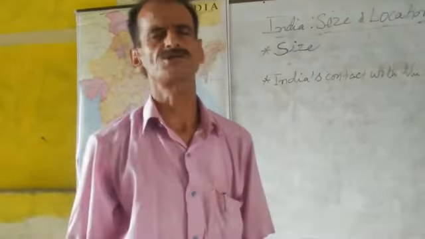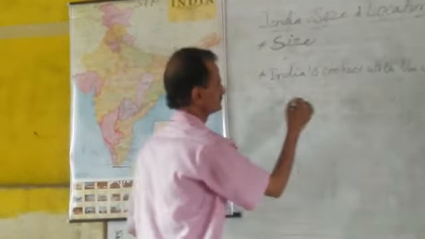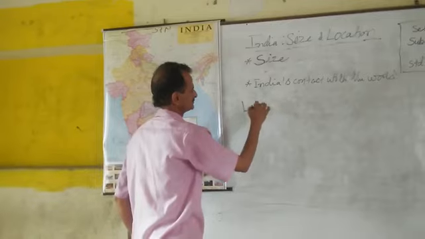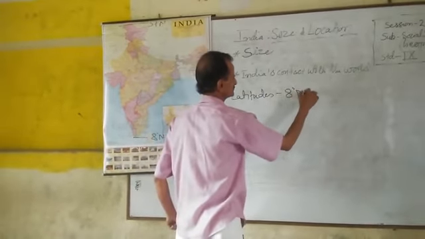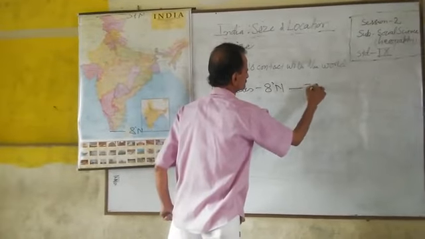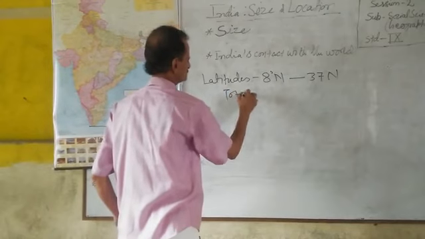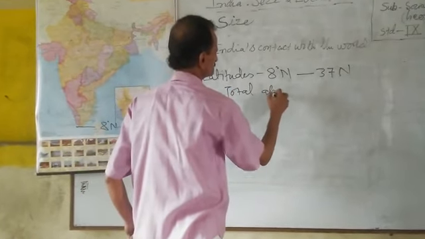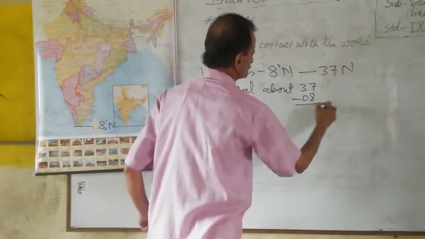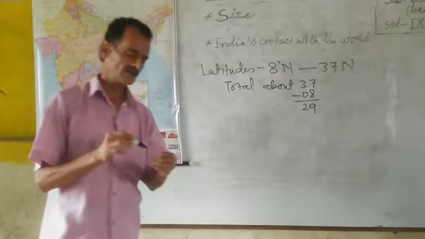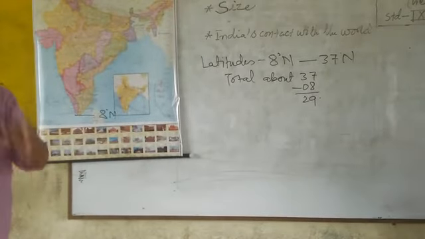So, how many degrees are in your hand? India has 29 degrees. And these degrees are giving length.